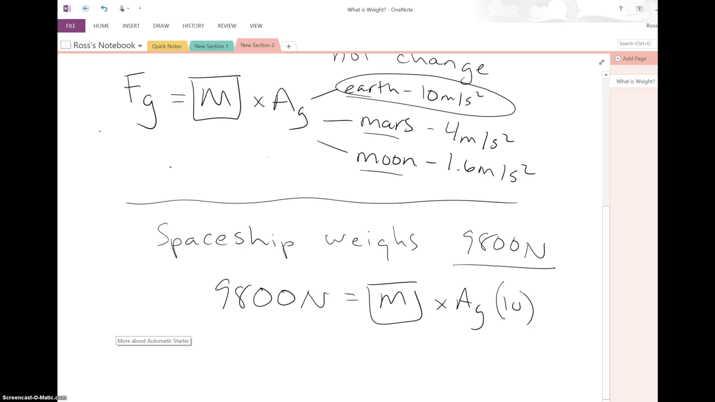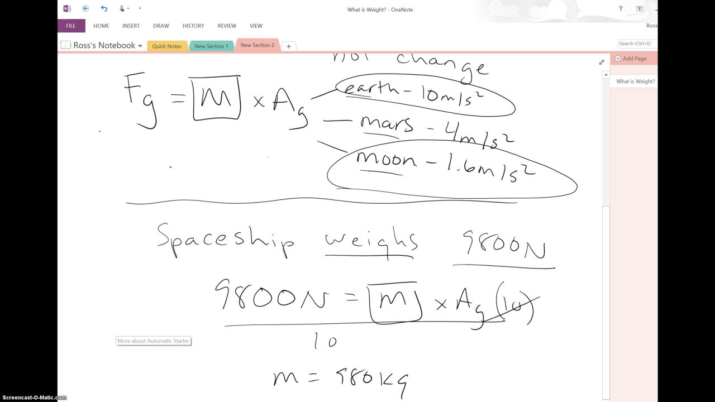So here, it's really simple. We can just divide both sides by 10, and we will be left with mass equaling 980 kilograms. So that tells us the mass of that spaceship. If we want to know how much it weighs on the moon, what its weight is, what the force due to gravity on the moon, we would just multiply it by 1.6. If we want to know about how much it would weigh on Mars, we multiply it by 4.